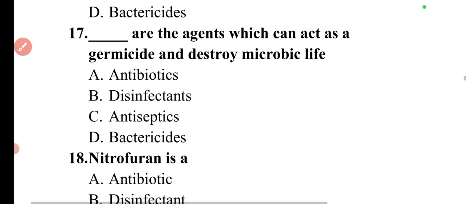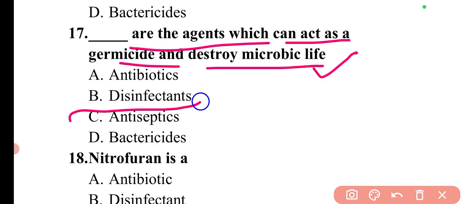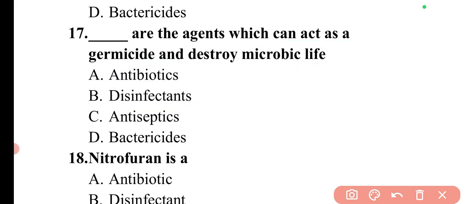Then next question is, dash are the agents which can act as a germicide and destroy microbic life. So these agents which act as germicide and destroy microbic life, these are the disinfectants only. So here option B will be the correct answer. In these questions you will mostly get the structure or definition related things.